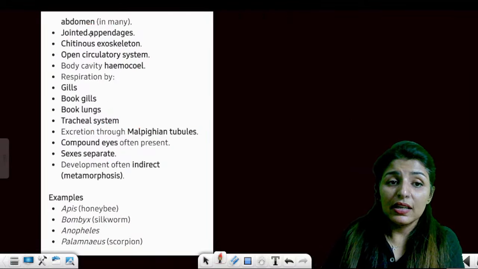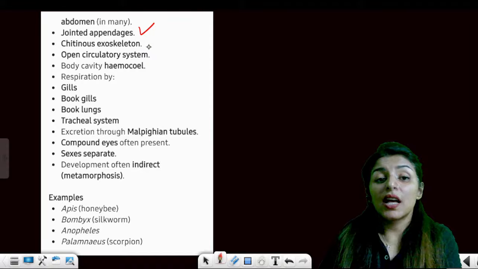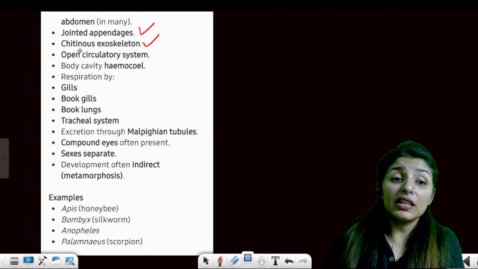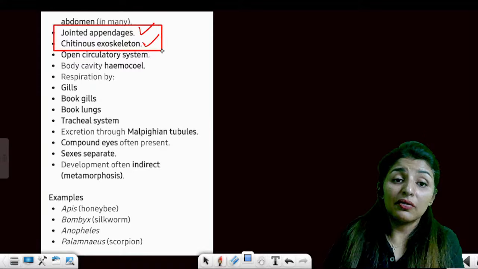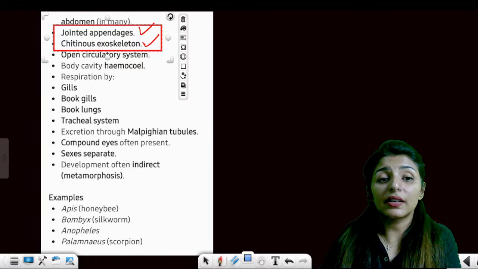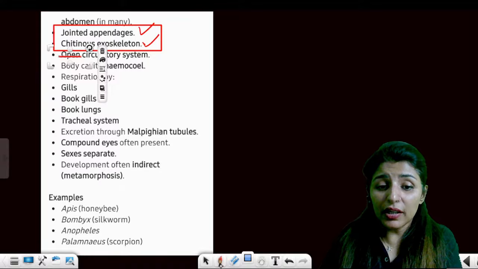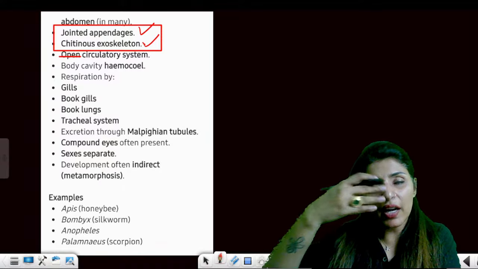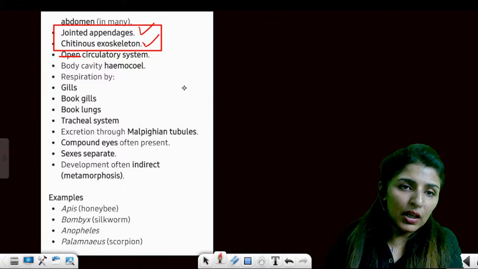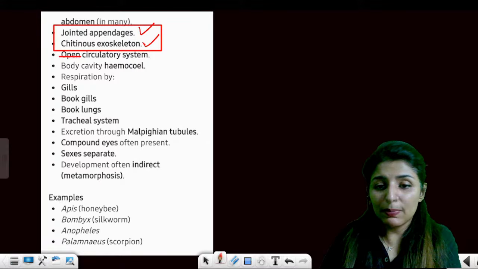Are these points clear? Jointed appendages and chitinous exoskeleton are the most important features of Arthropoda. Next, open circulatory system. Open circulatory system means there are no capillaries, so wherever there is empty space, blood will flow in. Blood fills the whole space.